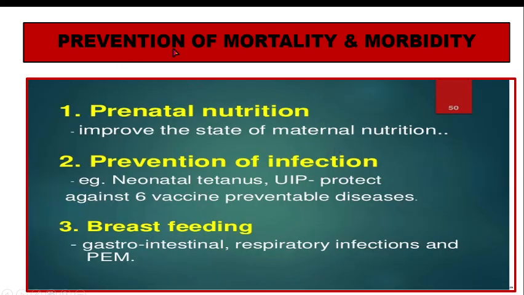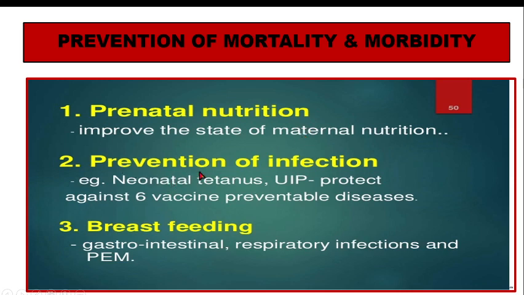Now, what steps have to be taken for prevention of mortality and morbidity of children? First is prenatal nutrition. If you remember the previous slide, we studied the factors. Once you know the factors, we can manage. The other day, I was talking about the health of adolescent girls. If the health of the adolescent girls is good, then they are going to produce healthy babies. Apart from that, prenatal nutrition also plays a very important role. We have to focus on giving good nutrition to pregnant ladies, so that they can produce healthy babies.